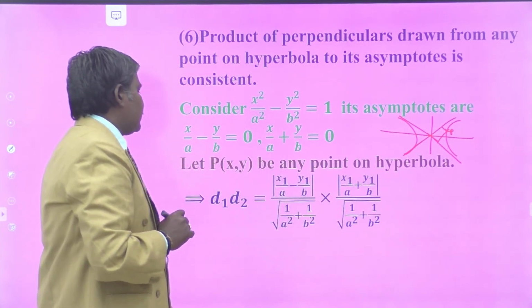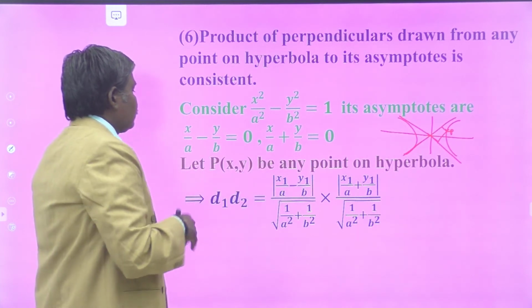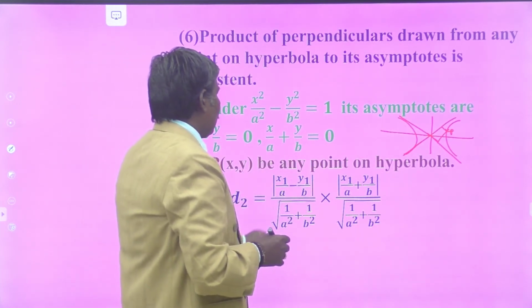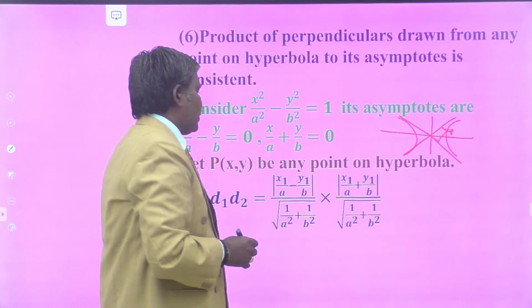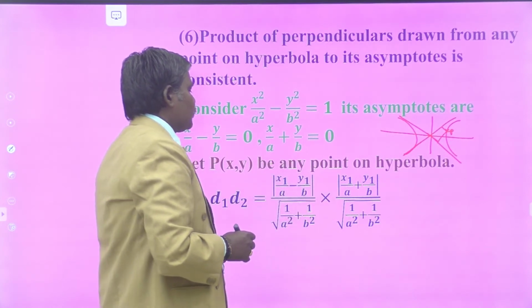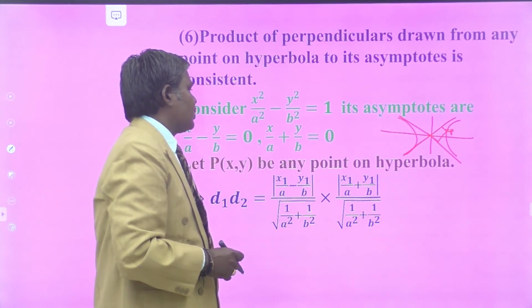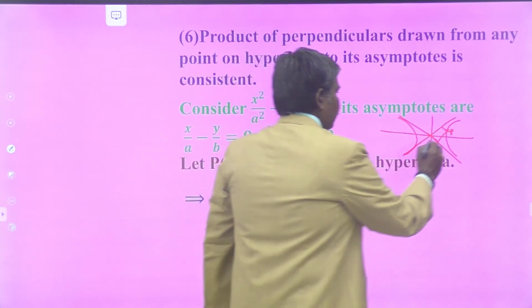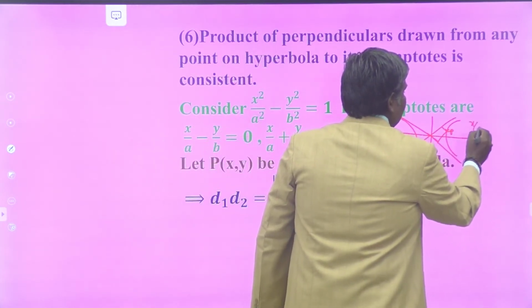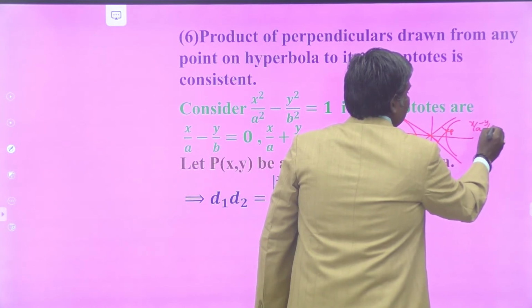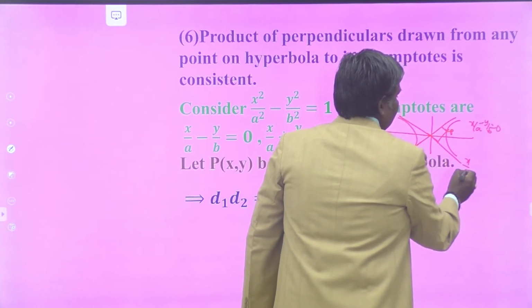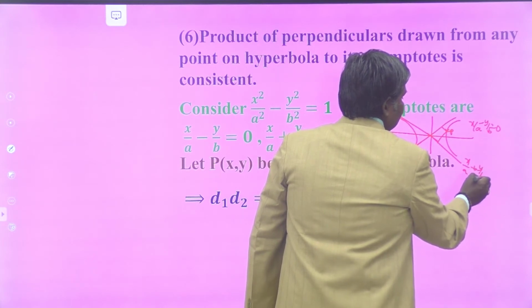Now d1 d2 is equal to mod of x1 by a minus y1 by b, divided by root of 1 by a square plus 1 by b square, into mod of x1 by a plus y1 by b, divided by root of 1 by a square plus 1 by b square. One equation is x by a minus y by b equal to 0. Another equation is x by a plus y by b equal to 0.